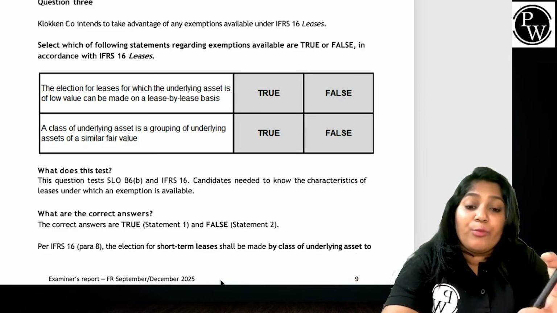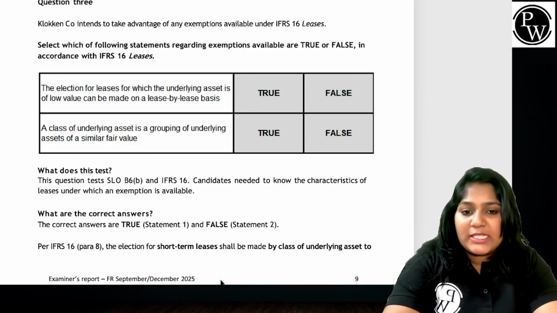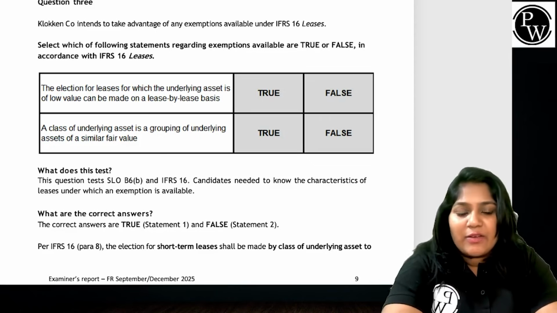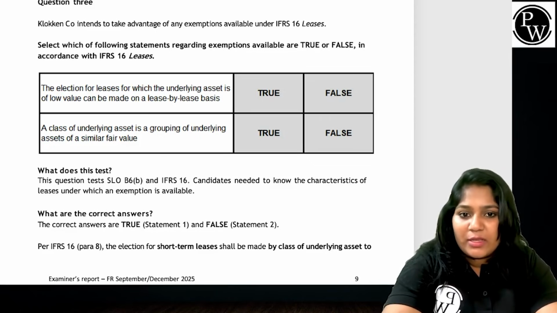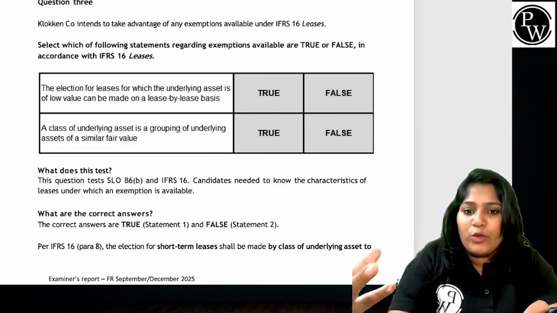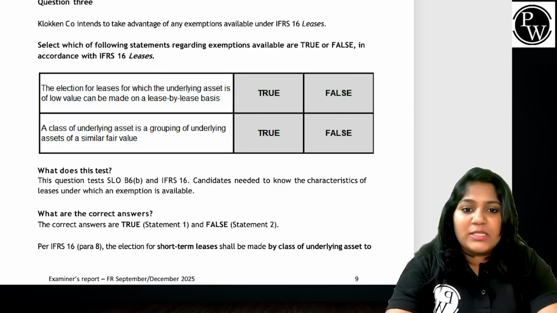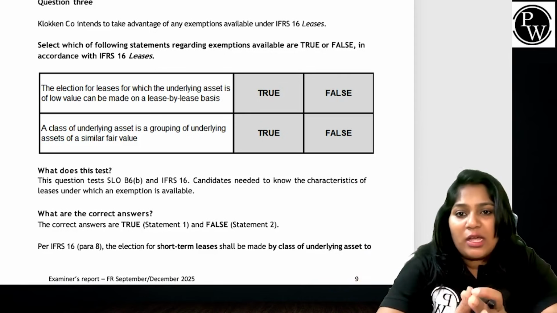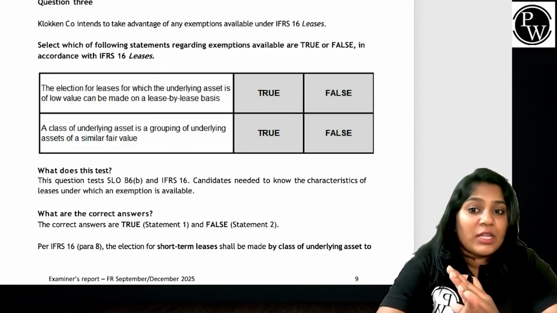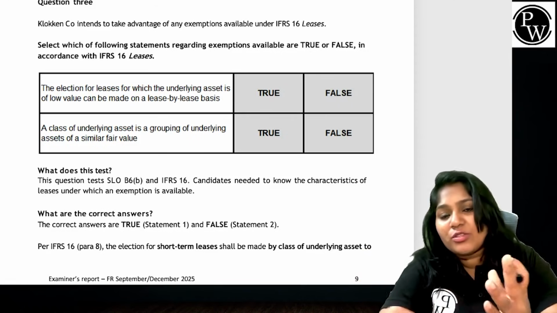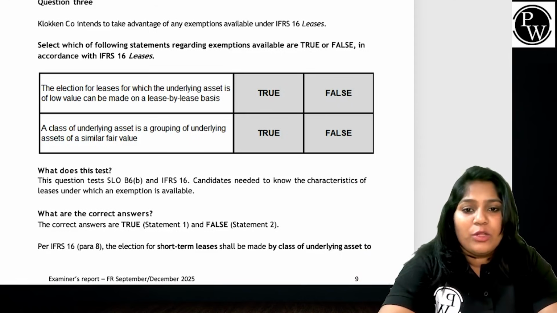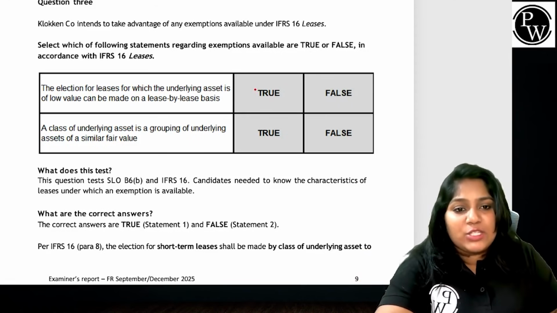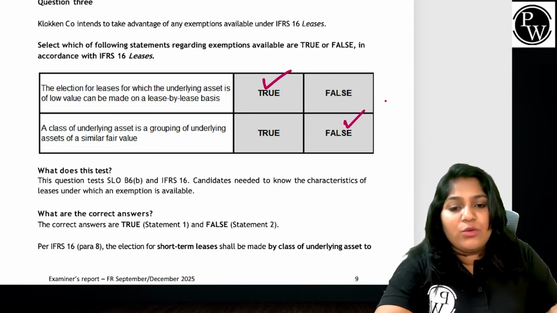So if you make an election for short-term lease, it should be made by class of underlying asset. But a class of underlying asset as a grouping of underlying assets of a similar value, I don't think so. That should be false. The correct answer has to be statement 1 true, statement 2 false.